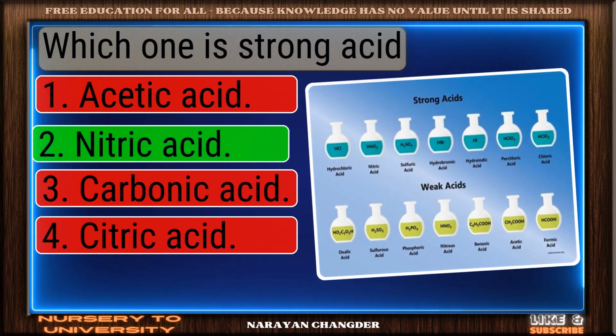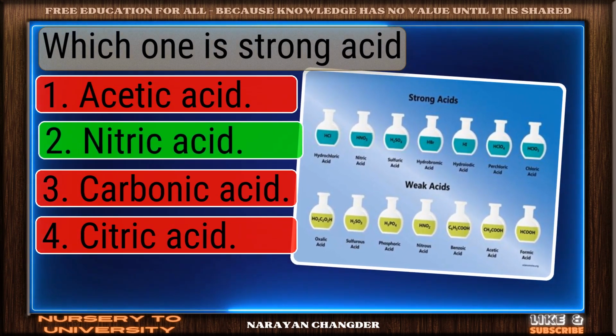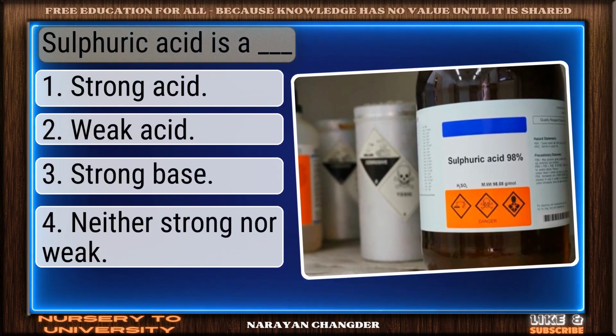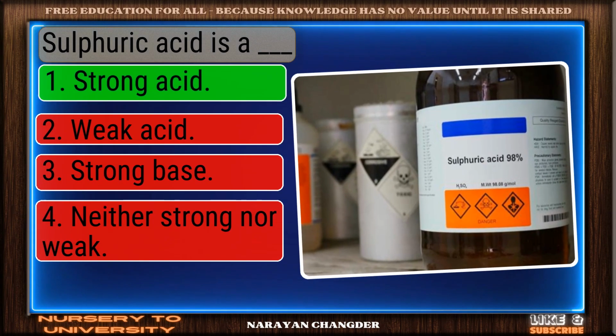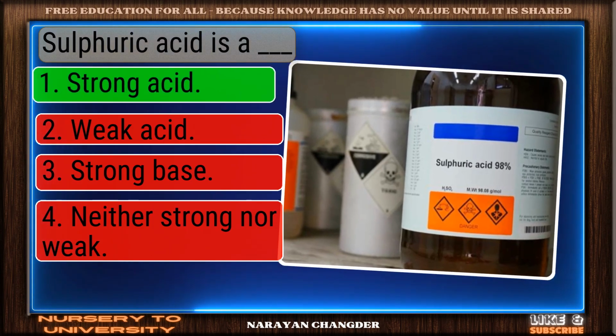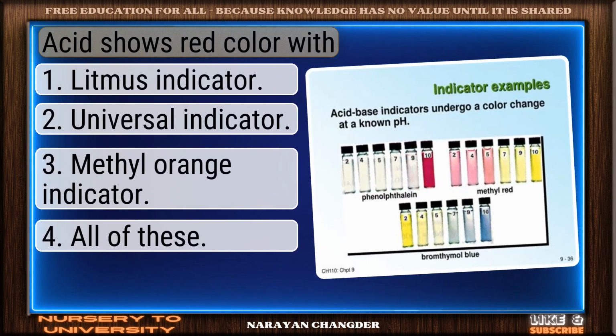Smart pick. Nitric acid is the correct choice. Sulfuric acid is a dash. Well reasoned. Strong acid is the correct choice. Acid shows red color with.